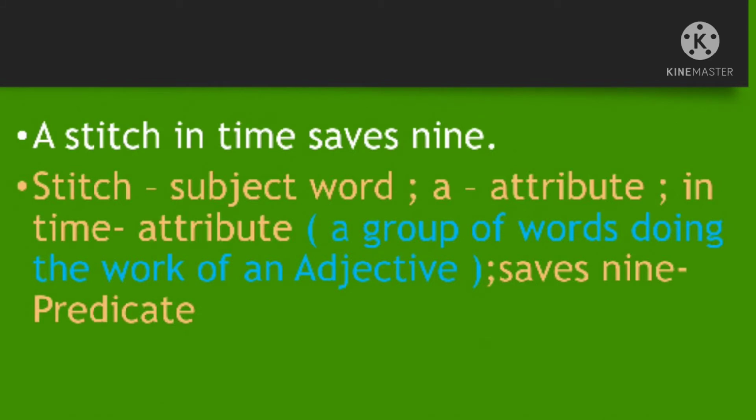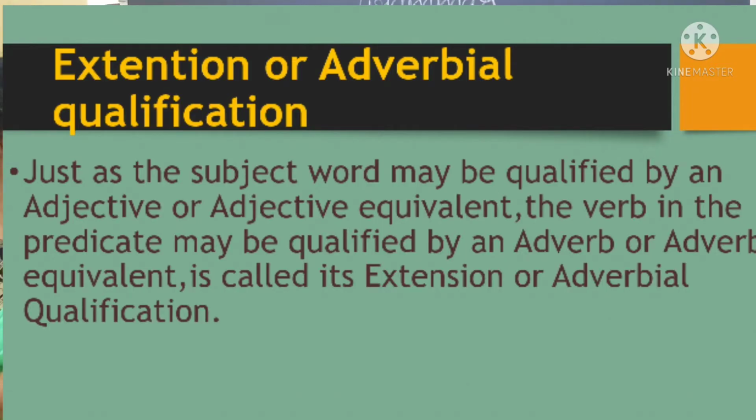Next, if you take the next example: A stitch in time saves nine. Actually, what is the subject? A stitch in time will be the subject. In that, what is the main subject here? Stitch. So that will be the subject word. And a and in time will be the attributes. And in time means a group of words doing the work of an adjective. Saves nine is the predicate. Okay, now just as the subject word may be qualified by an adjective or adjective equivalent.